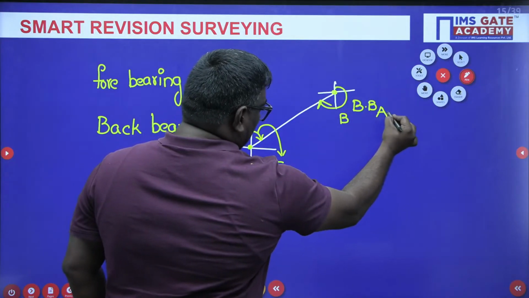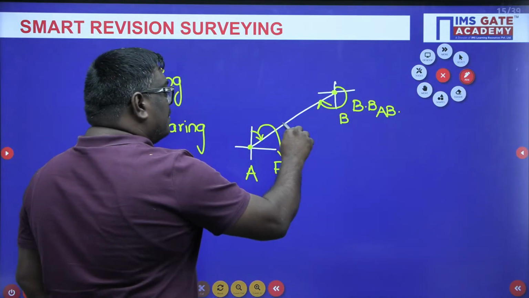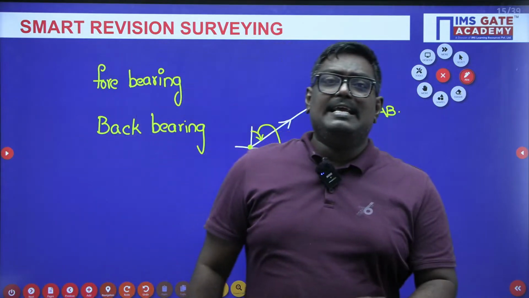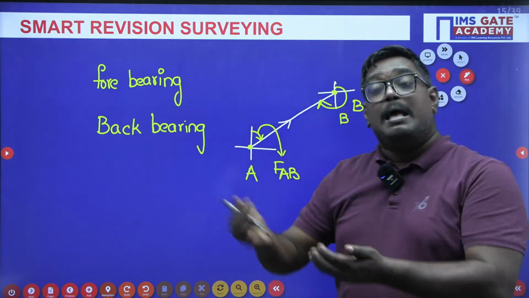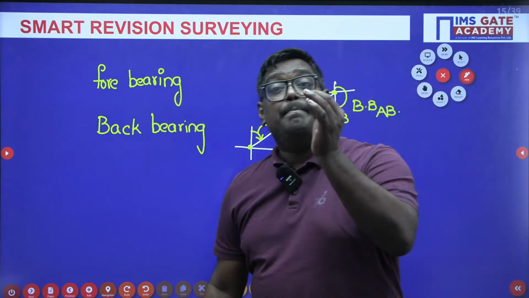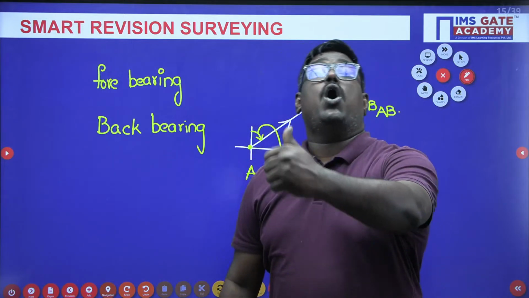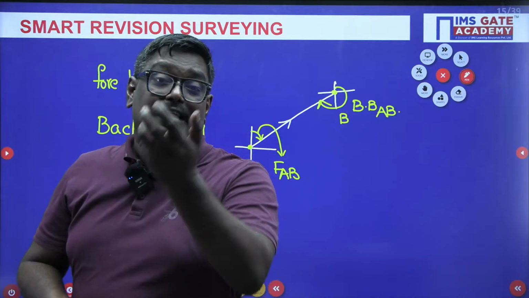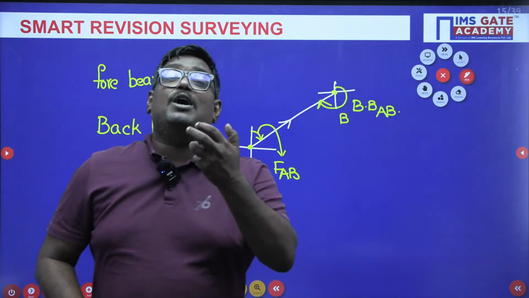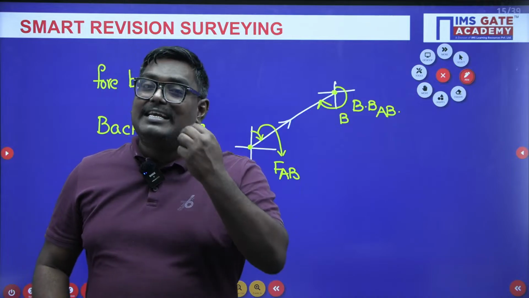Now let me tell you what you mean by fore bearing. Fore bearing is the bearing of a line in the direction of survey. Back bearing is the bearing of a line opposite to the direction of survey. If it is in the direction of survey, then it is fore bearing. If it is opposite to the direction of survey, then it is back bearing.